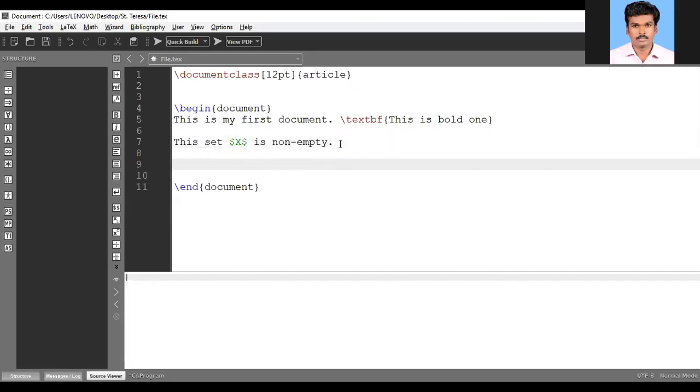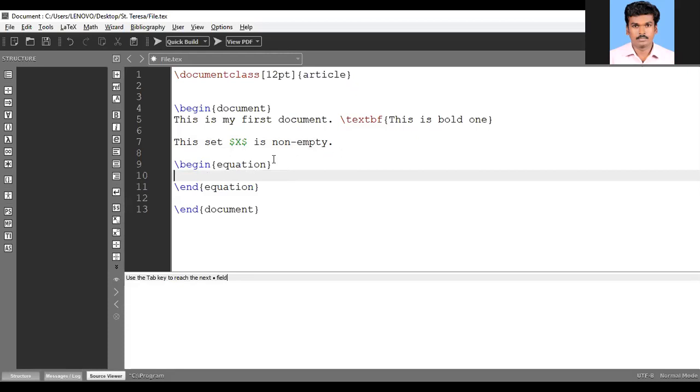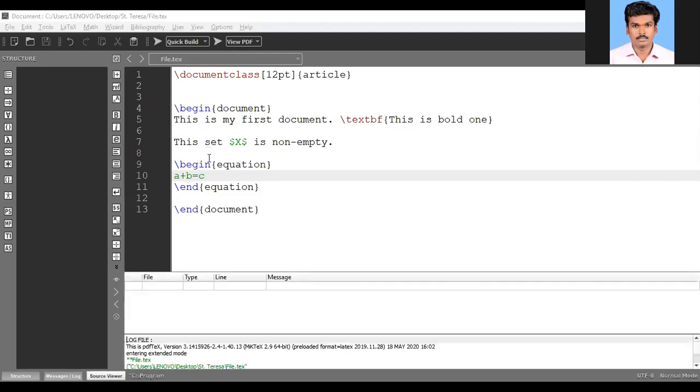This is called inline. If you want display math mode, we have to enter \begin{equation}. This is an environment. I am going to enter one equation: a plus b is equal to c. Now I am going to run this file. It's working. We didn't mention any mathematical packages. If you are using complicated equations, we need to give some packages.